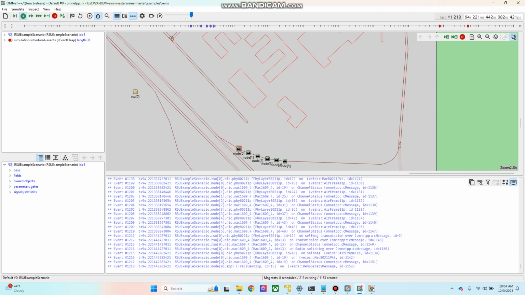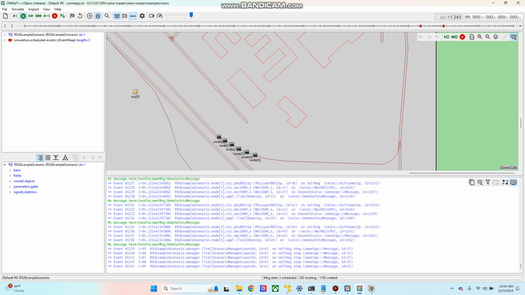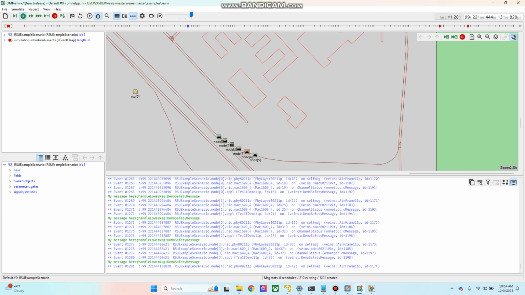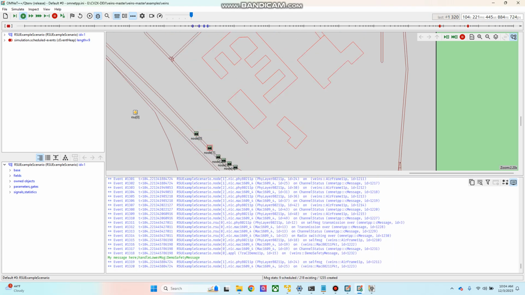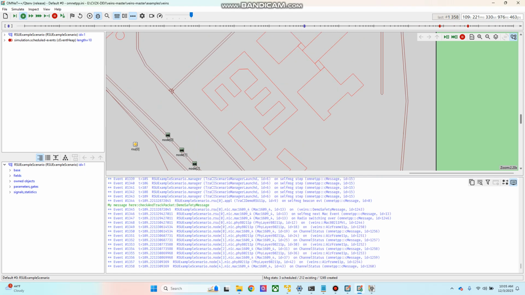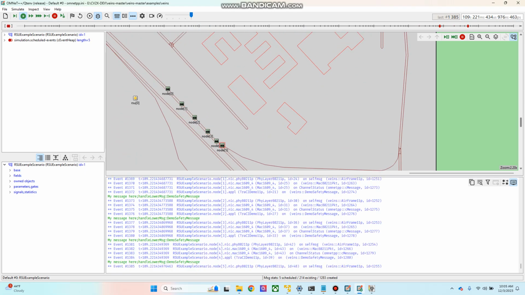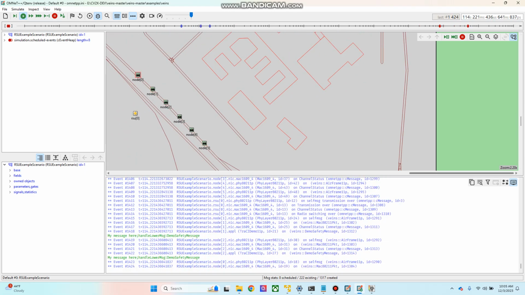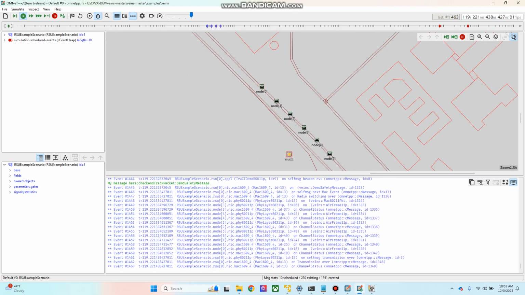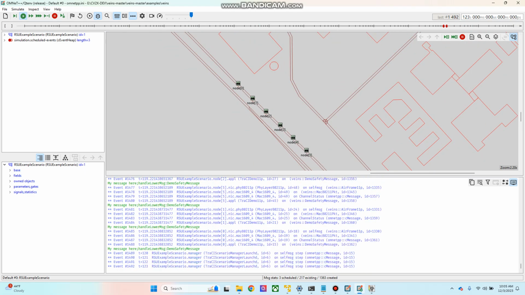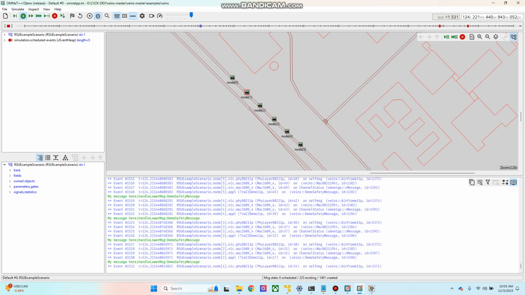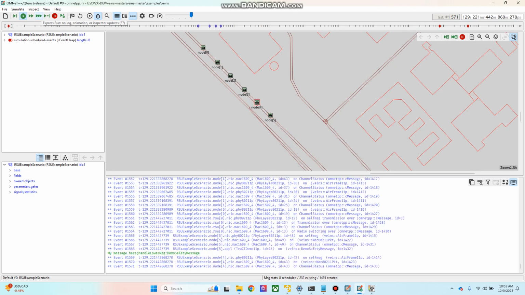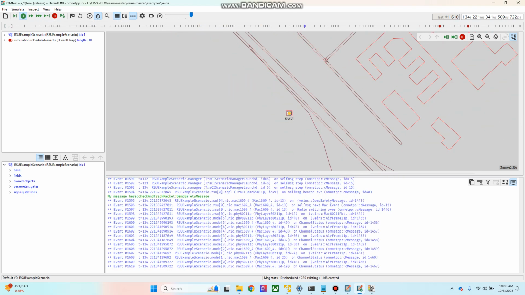Now the accident has resolved, and you can see the time is only 94 seconds. Now the vehicles are moving. They are again moving in a stop and go situation.